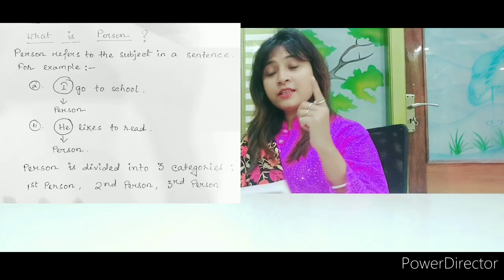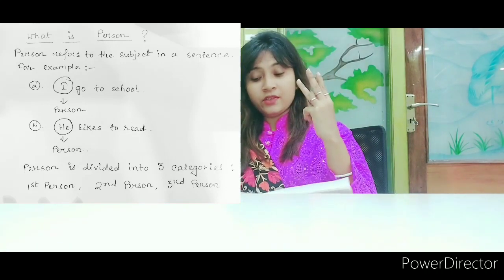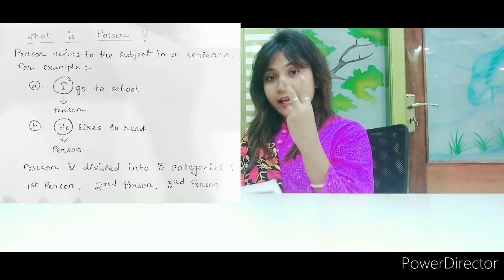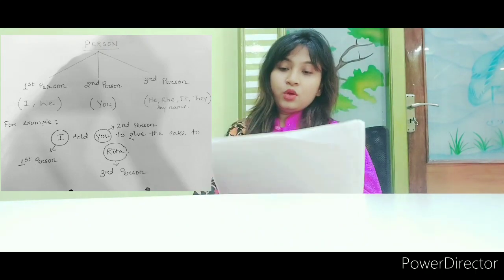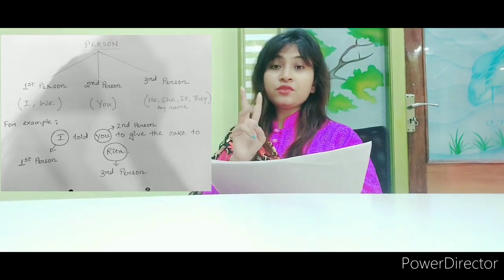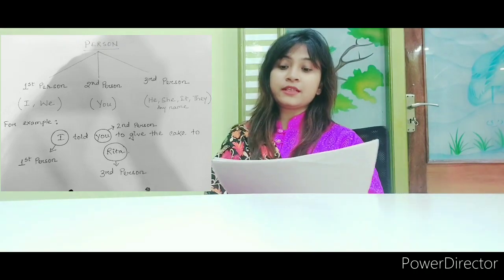Person is divided into three categories: first person, second person and third person. Moving on, I have made a chart for you as you can see above. These are the three classifications of the person.